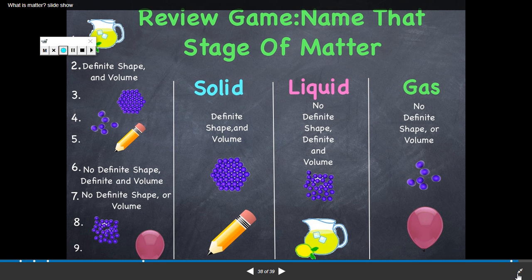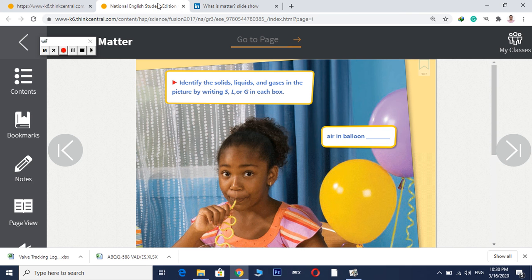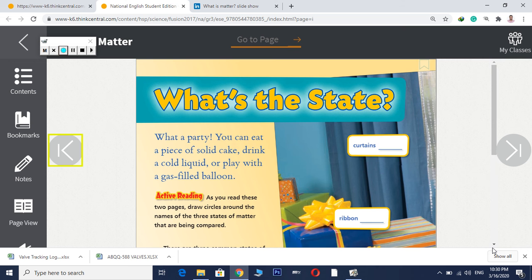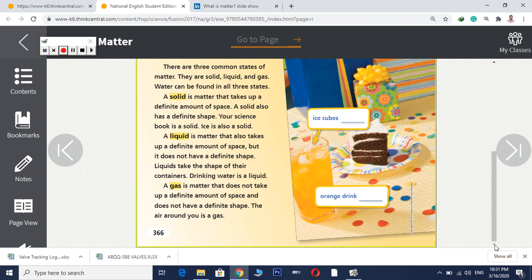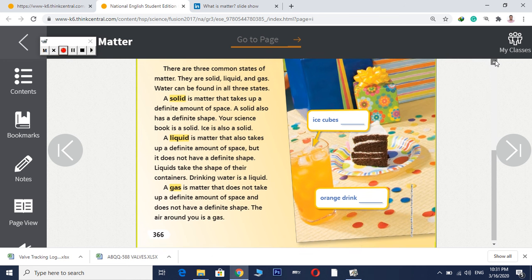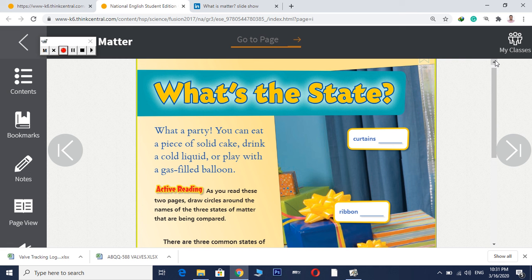I think that you understand it because we took it before, and I think everything will be good now with you. Now I want you to open your book. Page 366. Yes, 366. Hold your pencil and be with me. What are the 3 states of matter? So let's read and see what it is.